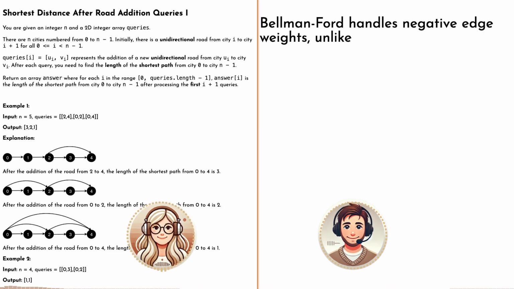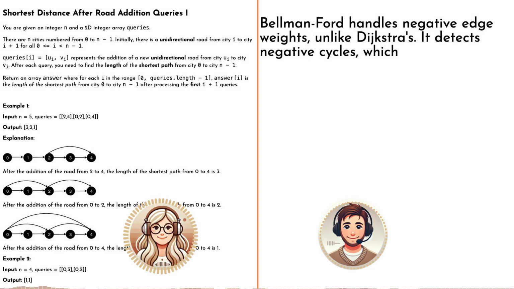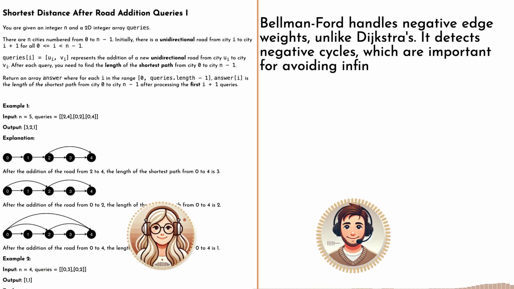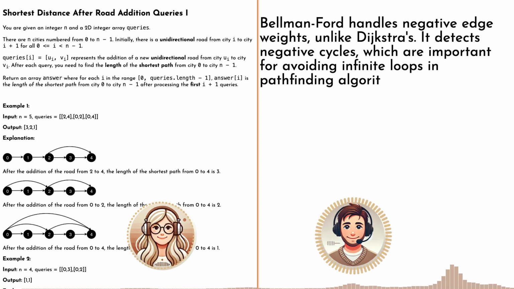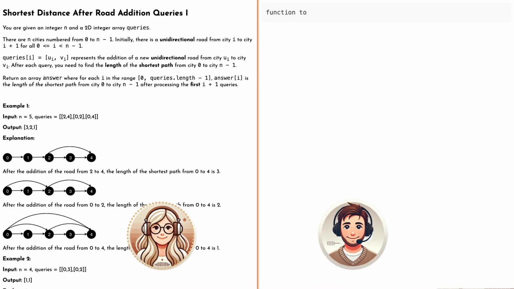Negative costs. What's that, like getting paid to drive on certain roads? Yeah, something like that. But in our case, we're assuming all roads have a positive distance. Right, because you can't have negative distance in the real world. Exactly. So Bellman-Ford is super powerful, but not the best fit for this specific challenge. Okay, so it's more specialized for those weird negative weight situations. Precisely.